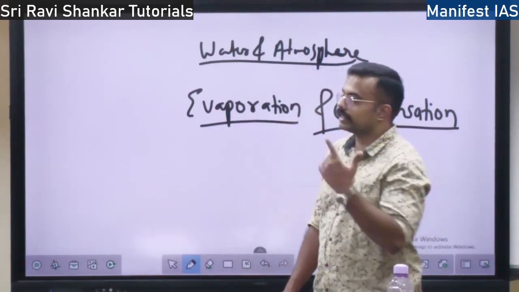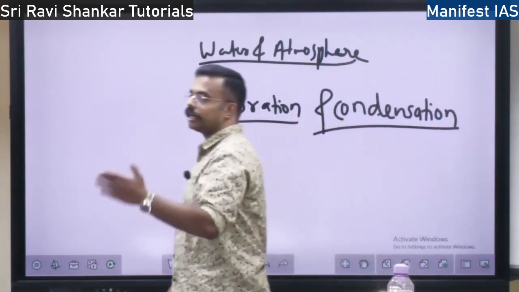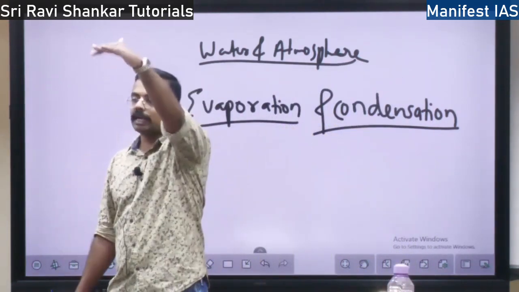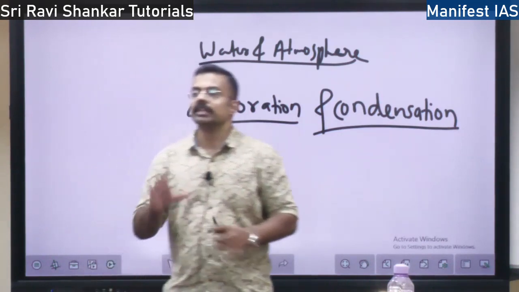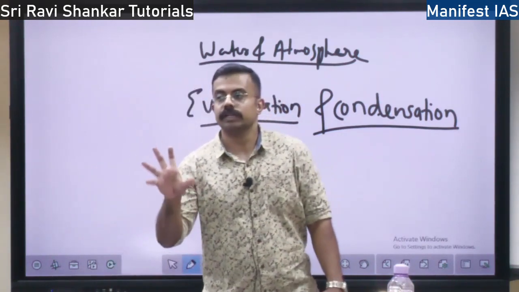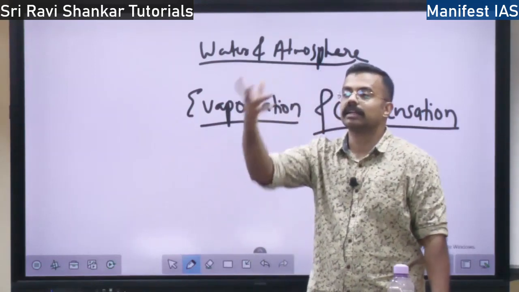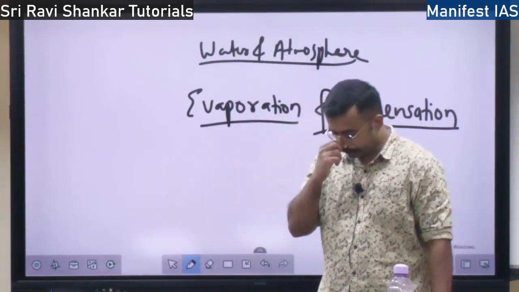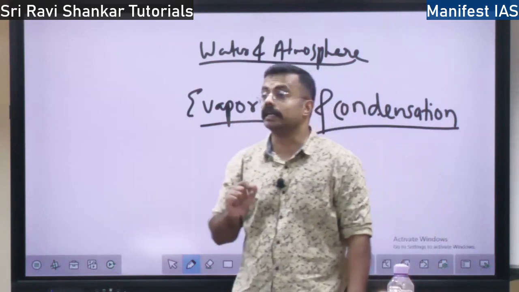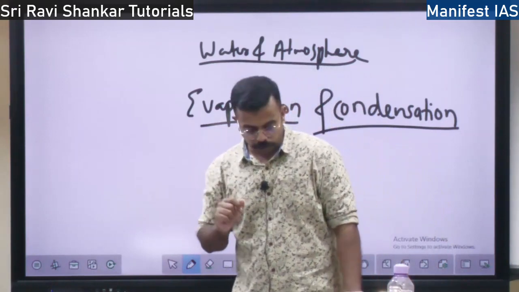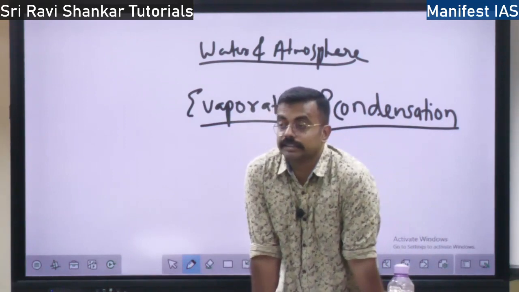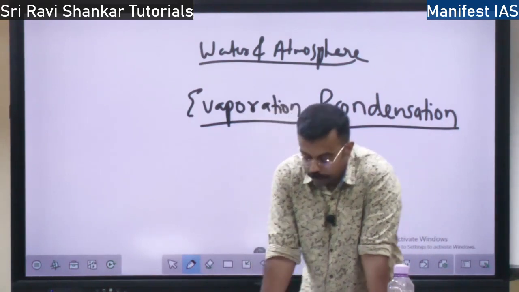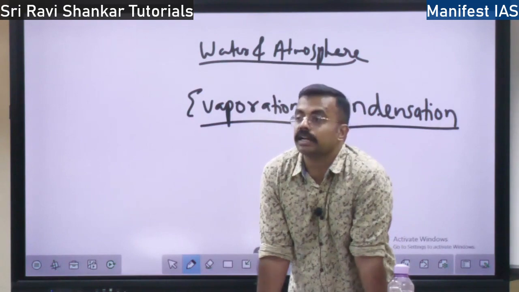When the temperature is high, I told you evaporation increases. But when you reduce the temperature, what happens? It cannot hold. So instead of evaporation, condensation takes place. So temperature decreased to dew point. I told you what dew point is. So that is the second condition. Third is both the volume and temperature are reduced.